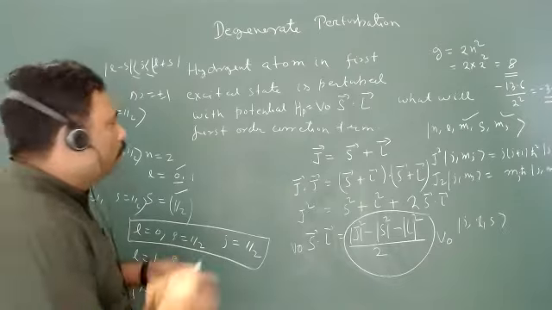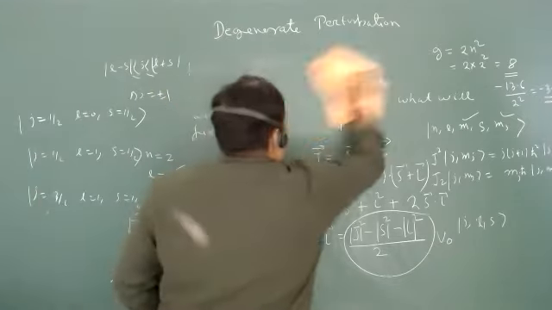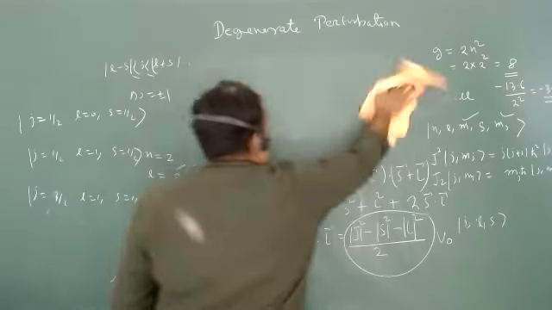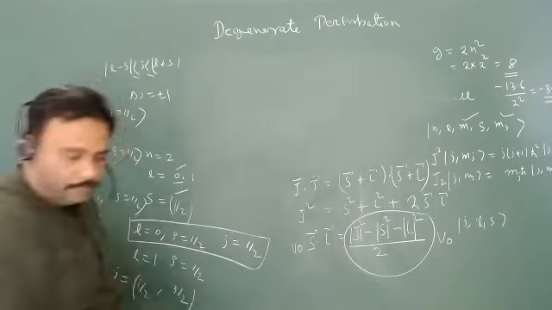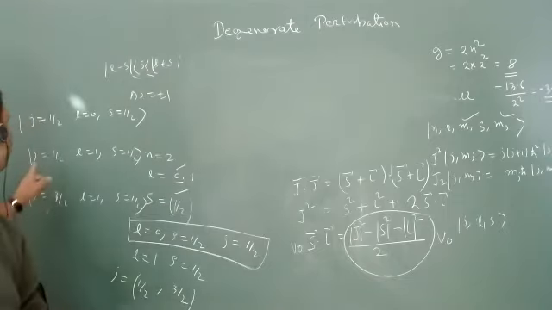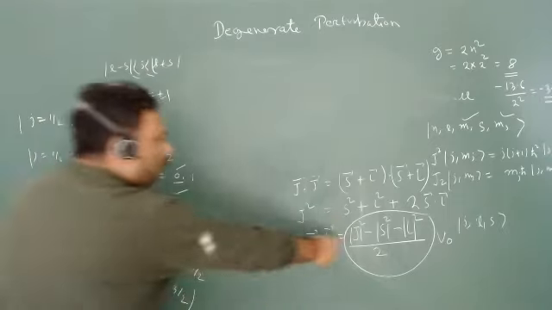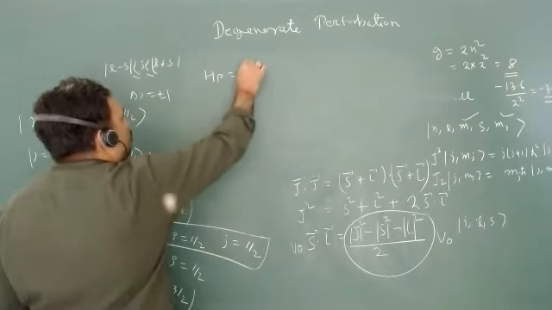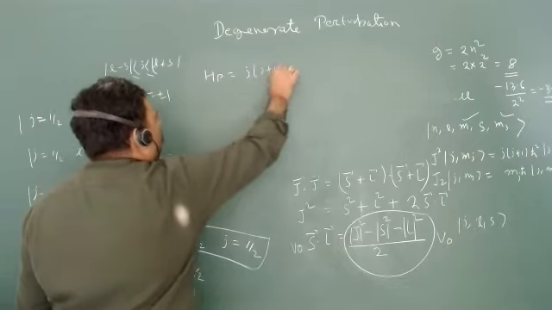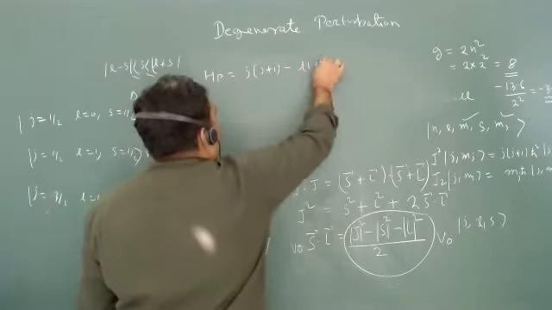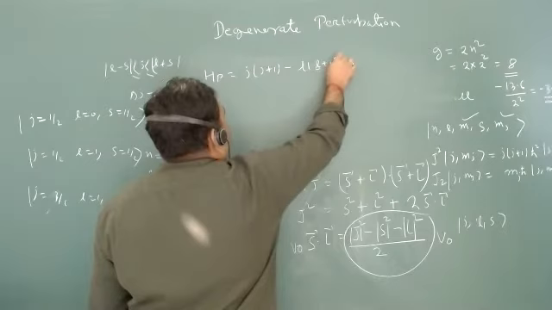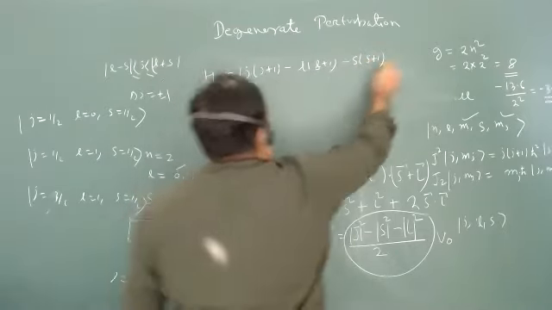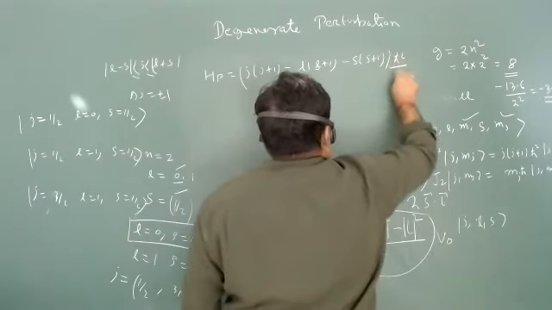So let us go for it. First is J is equal to half. So what is the value of mod J square? So HP is basically J into J plus 1 minus L into L plus 1 minus S into S plus 1, and we can have h cut square by 2 here.